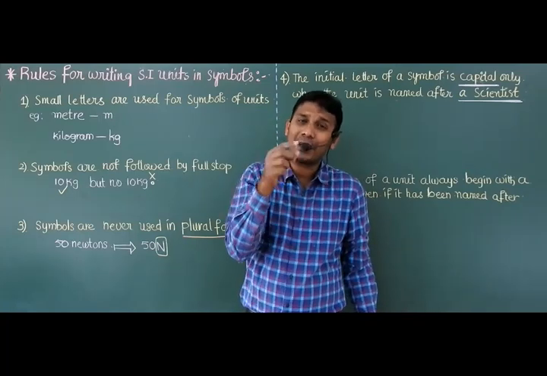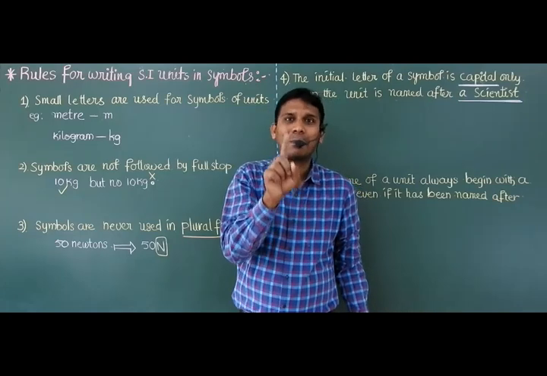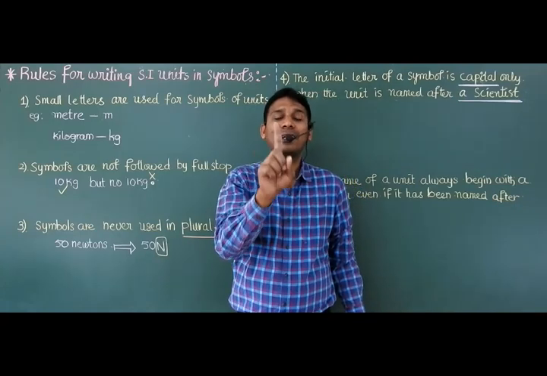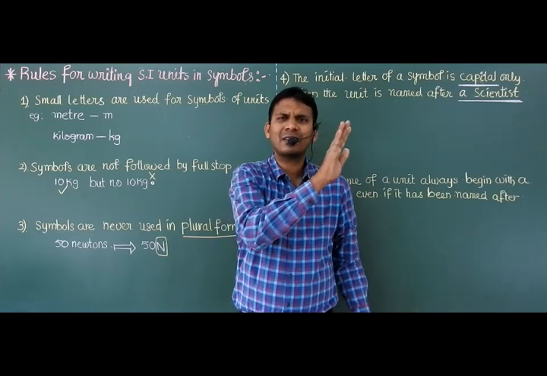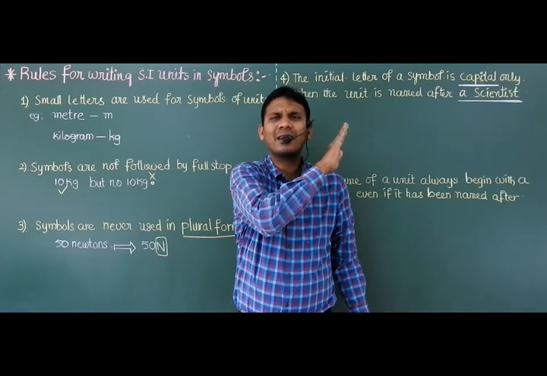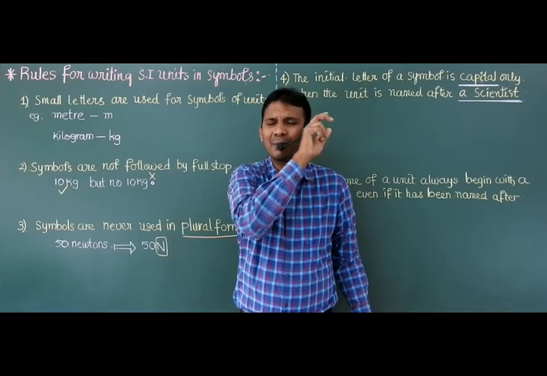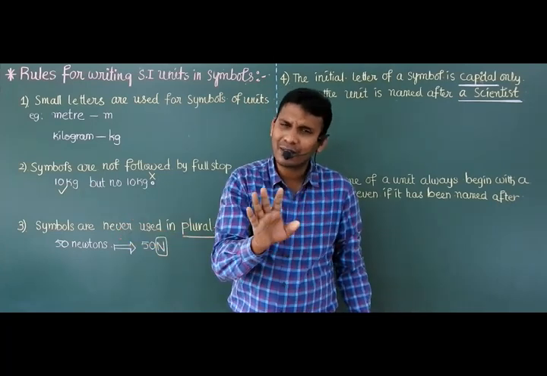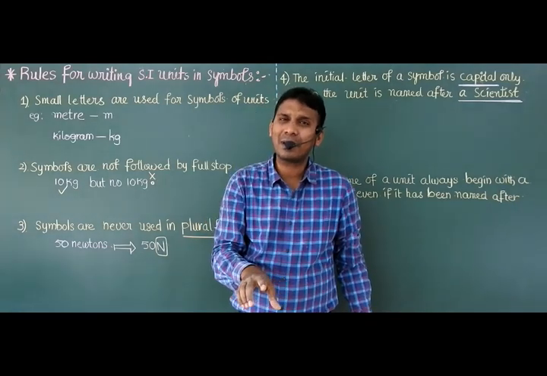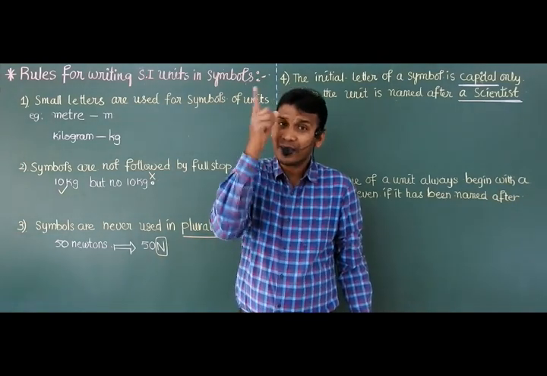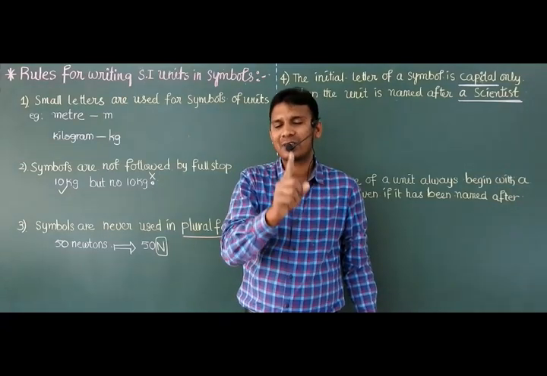but it should be a capital letter only. If it is not the name of a scientist, don't put a capital letter for that symbol. If it is a scientist name, then the symbol must be a capital letter.